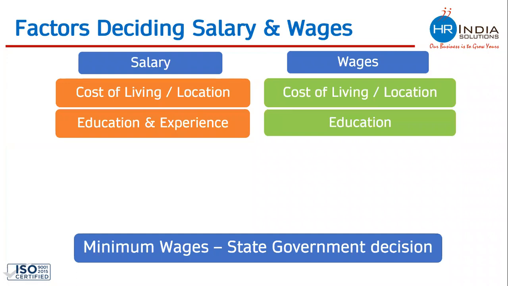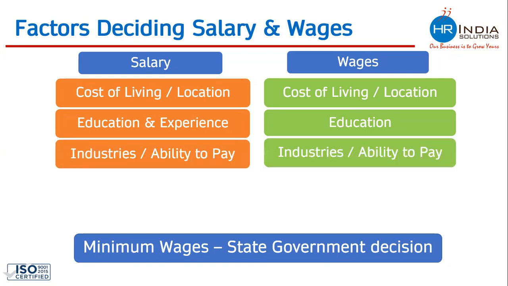Education and experience. We know that on the basis of education and experience, salaries get differentiated. Whenever government releases the circular of minimum wages, they also decide minimum wages on the basis of education. The circular includes things like that. For matriculate, this would be the minimum wages. Government also mentions that for graduate people, this would be the minimum wages. For postgraduate people, this would be the minimum wages. So even government is deciding minimum wages on the basis of education.